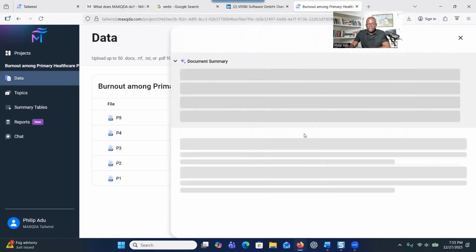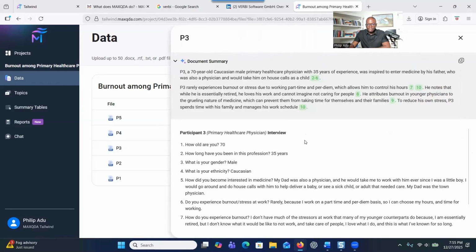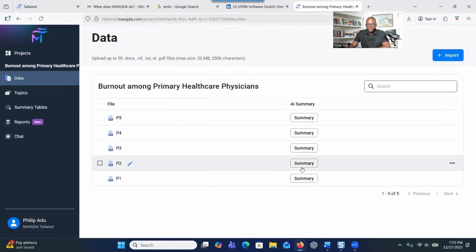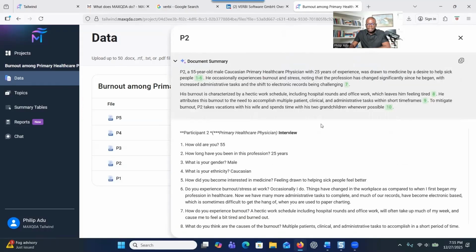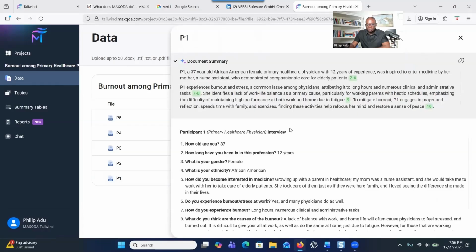I can click here and then create a summary. I can click here and I have the summary here. I can click all of them. So it looks like the system automatically creates summaries for you after it has uploaded all the information, because it looks like the summary has already been generated, right? So you have it here. You can copy the summary and then use it later.